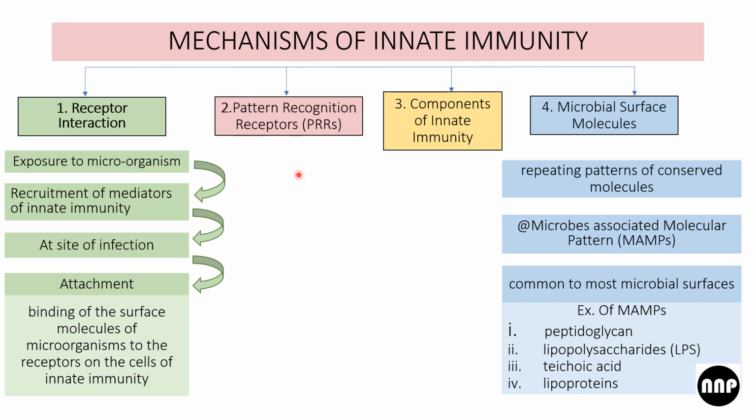Then the pattern is recognized, and we'll come over the components later. Coming to the microbial surface, these are the repeating patterns of conserved molecules. These are known as MAMPs, microbe-associated molecular patterns, which are common to most microbial surfaces. Some examples are peptidoglycan, lipopolysaccharides, teichoic acid, and lipoproteins.